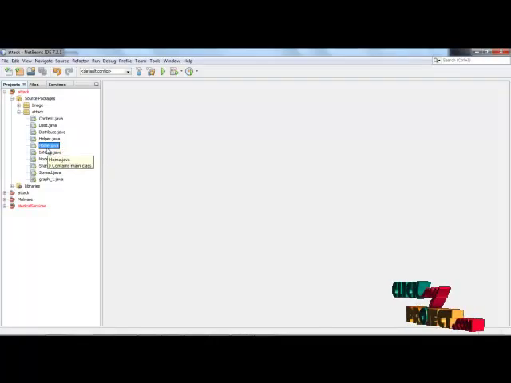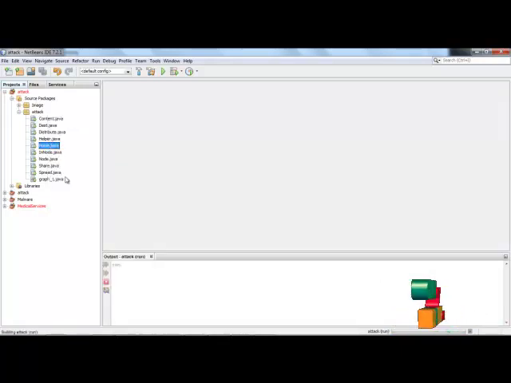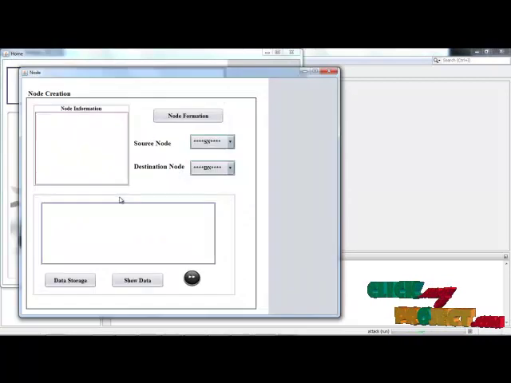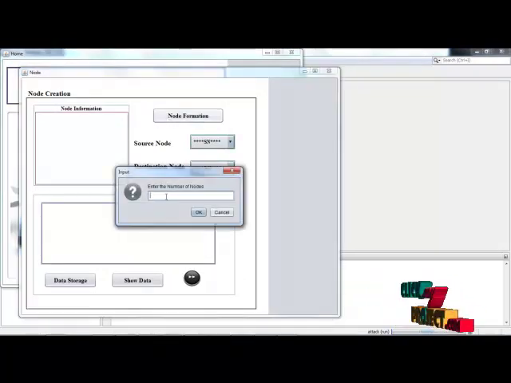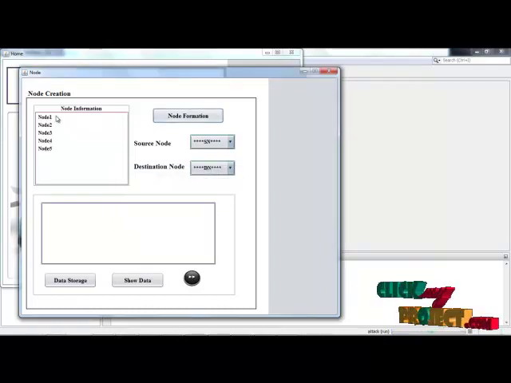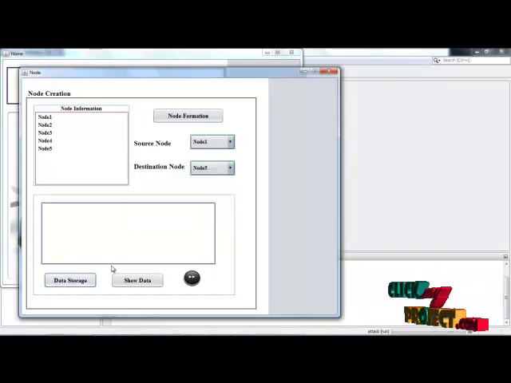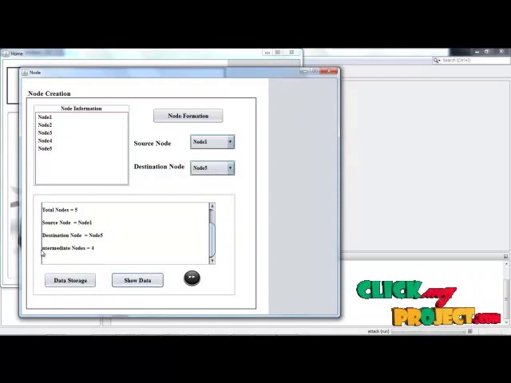Demo of the process. Right click on Home.java and select run file. Click on the image, which goes to the next frame, then select node formation and enter the number of nodes based on the user definition. Nodes are created successfully. Then select the source node and the corresponding destination node. The source node, destination node, and the node information are stored in the database. Nodes are inserted in the database. Then the data are stored in the frame.